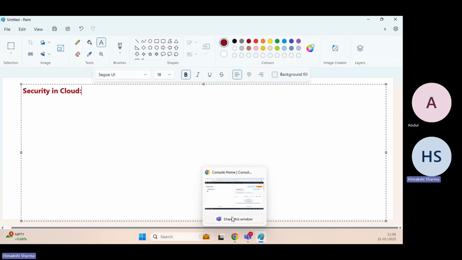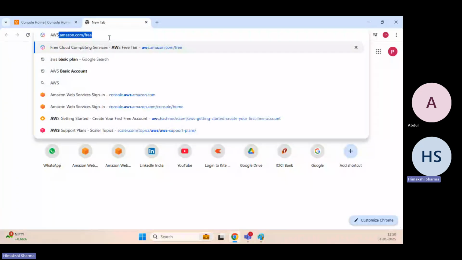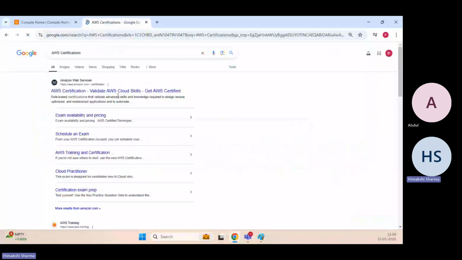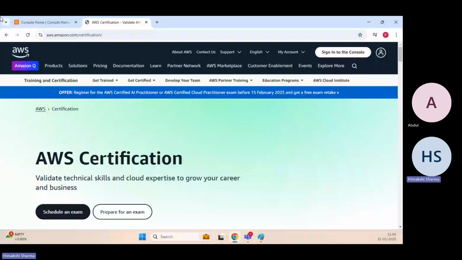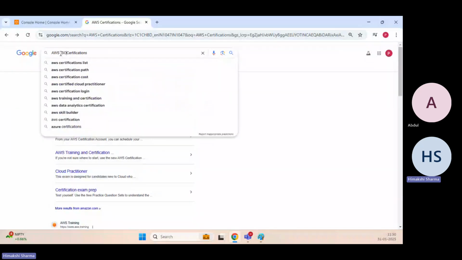But if I want to know what all certifications AWS has, for that, what we can do is search AWS certifications. Not this one, this is AWS certification, not it. AWS ISO certifications, this is what I want to know.